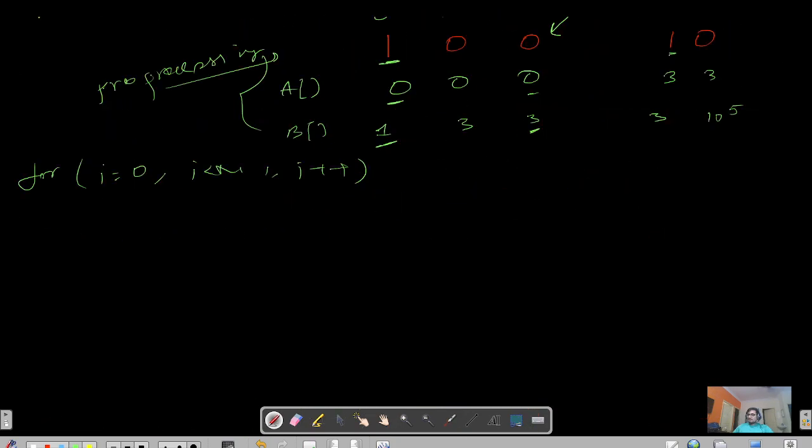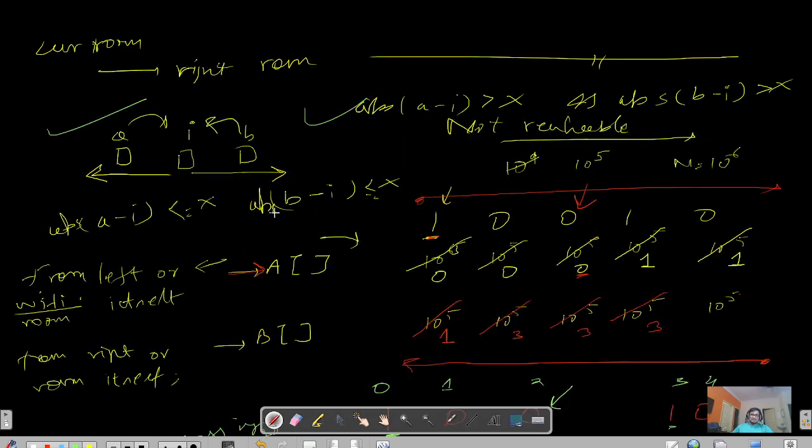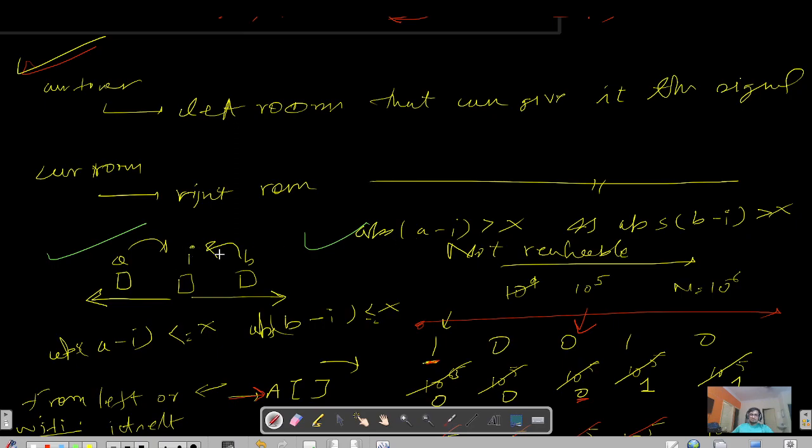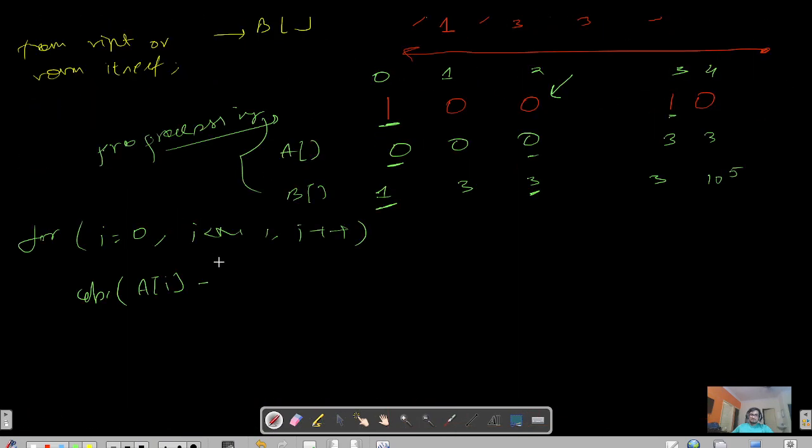So I can clearly check abs of a of i minus i, where i is the index of my room. The left Wi-Fi room is present at a of i, and my current room is present at i. If it is greater than x, and abs of b of i, the room on the right which has the Wi-Fi, minus i is greater than x, then that is not reachable, right? I've explained this logic multiple times.